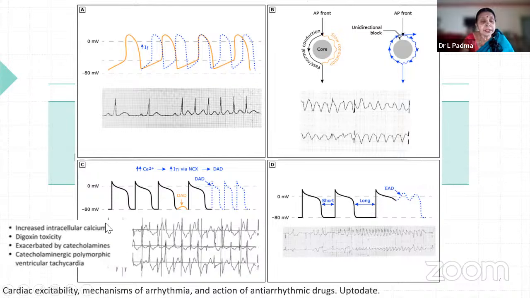Whereas here we see increased intracellular calcium. Most often increased intracellular calcium, as I told you in the last class, is mainly because of digoxin toxicity. So digoxin has got a narrow margin of safety, a very narrow margin of safety, and so we have to measure the concentration. Because of increased intracellular calcium, there can be arrhythmias. It is also known to be used in atrial arrhythmias because of its vagolytic effect. It is exacerbated by catecholamines because of increased heart rate, and polymorphic ventricular tachycardia is seen in these cases.